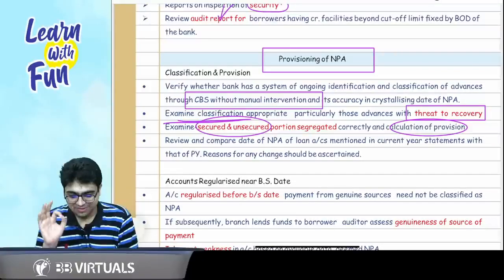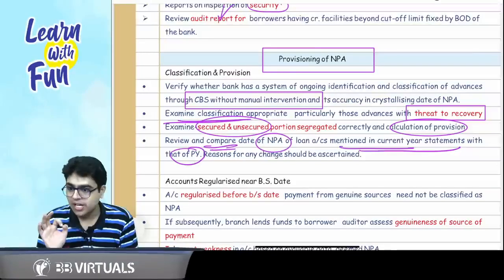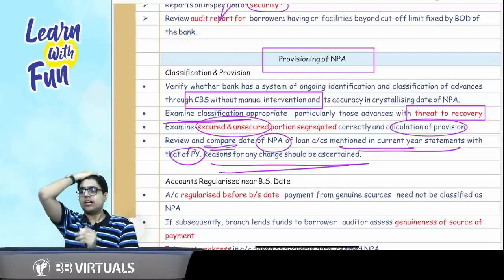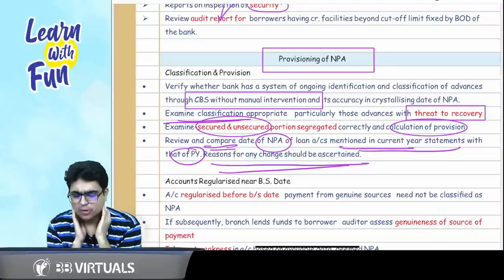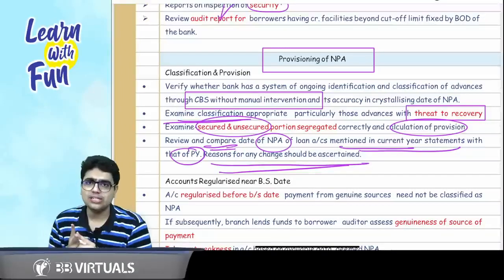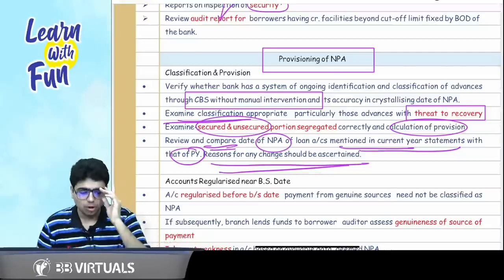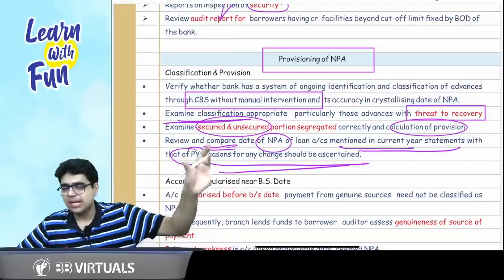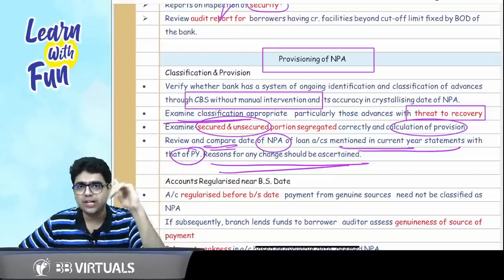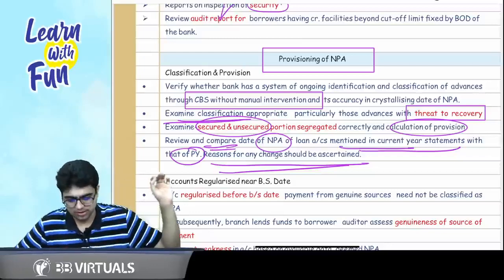Next point is to review and compare the date of NPAs mentioned in the current year statement with the previous year, and any reason for change should be ascertained. Got it, sir? Got it. So these are the points of classification and provisioning. Classification should be as per the core banking system. Provisioning should depend on the segregation into secured and unsecured. For whatever problematic accounts where there is a threat to recovery, make sure their classification is appropriate. And the last point is to compare the date of NPAs of the current year statement with the previous year. If there is any variation, please check out the reasons.